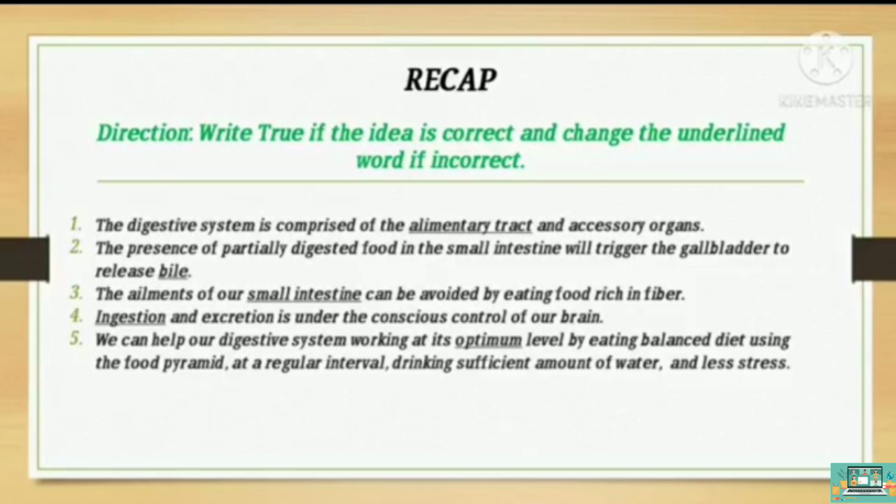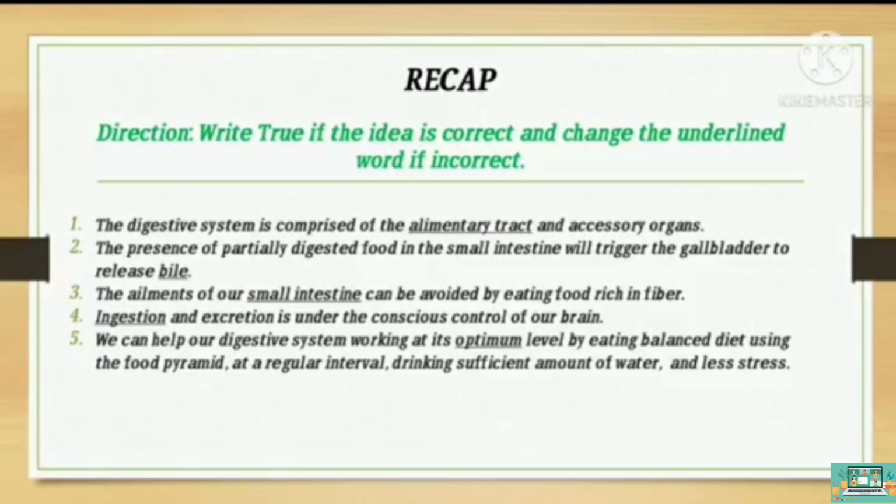Recall the last lesson by simply writing the word true if the idea is correct, and if incorrect, change the underlined word with the appropriate and correct answer. Okay, for number 1, the digestive system is comprised of the alimentary canal and accessory organs. You're correct, that's true. Next, the presence of partially digested food in the small intestine will trigger the gallbladder to release bile.